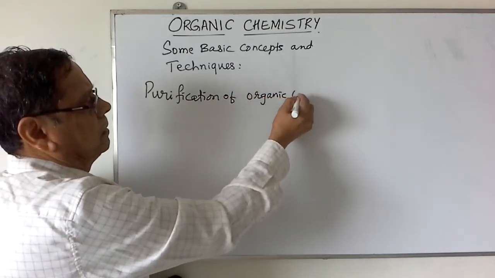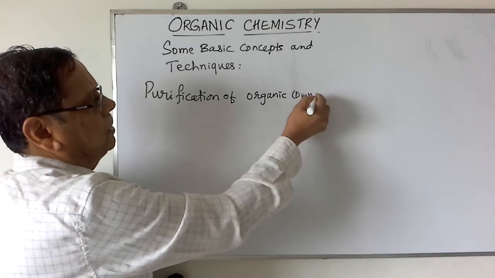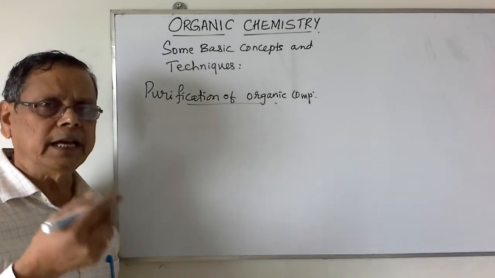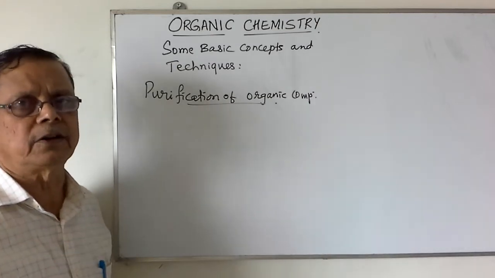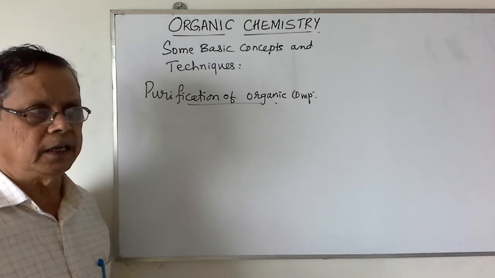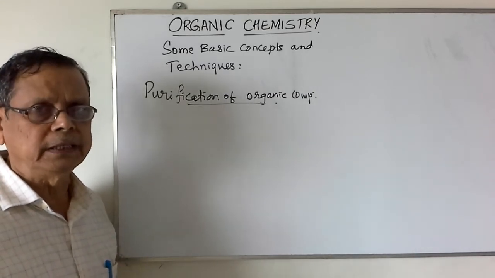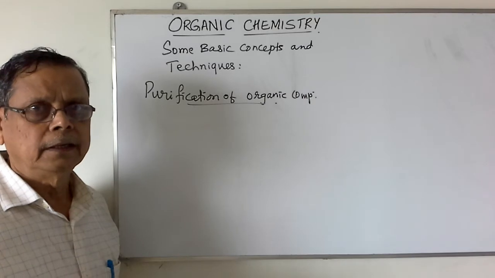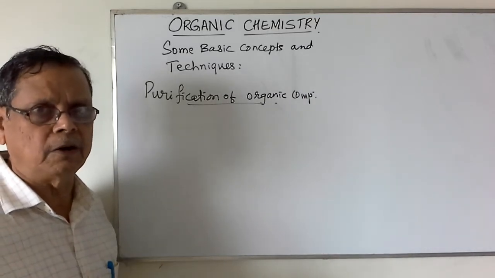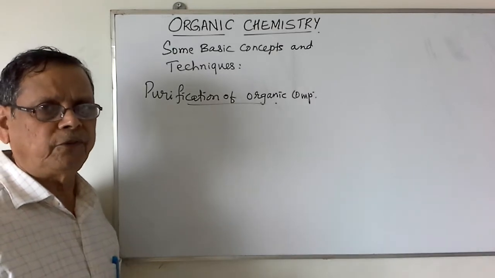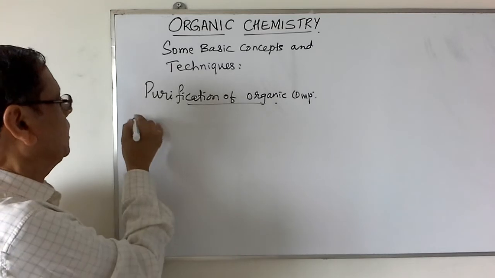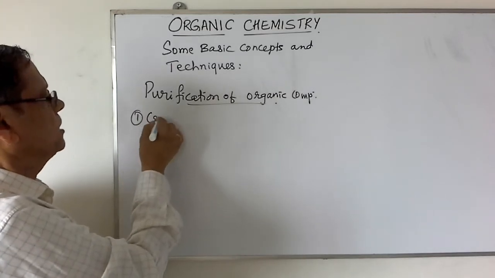Again, the method that is used for the purification of the organic compound depends on the nature of the organic compound as well as the nature of the impurities. Assume that the required compound in the pure form is a solid one. The other impurities are also solid, present along with the original compound. Then we can purify that solid by various methods. One such method is the crystallization method.